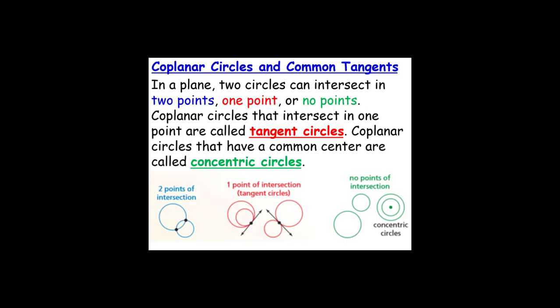Coplanar circles and common tangents. In a plane, 2 circles can intersect in 2 points, 1 point, or no points.